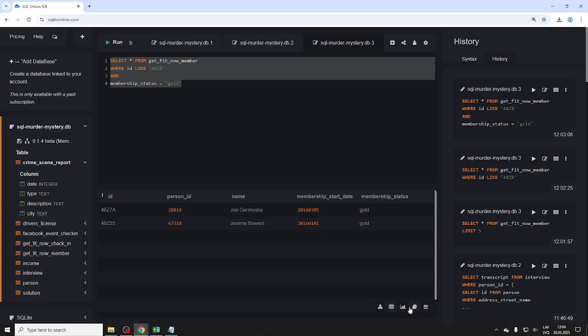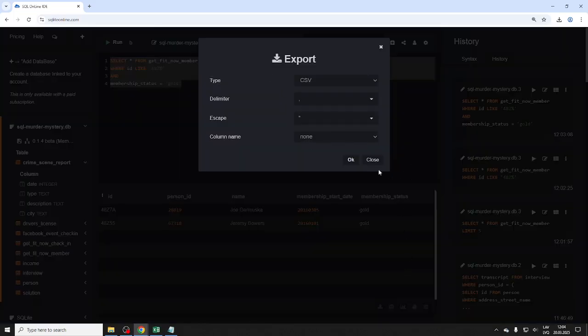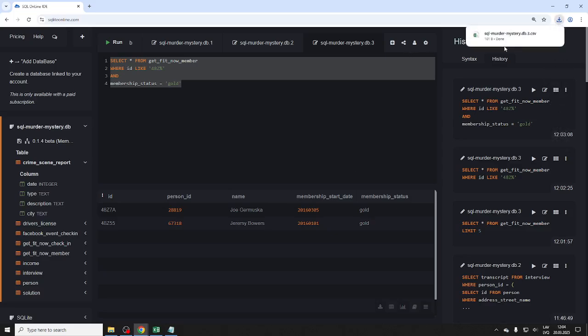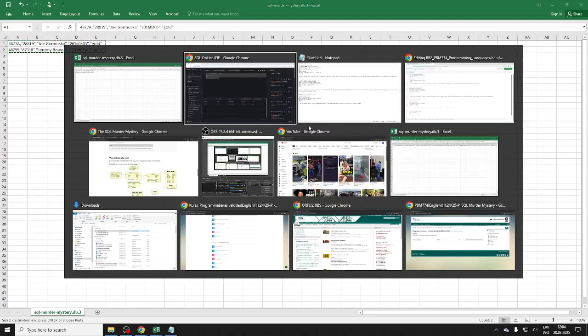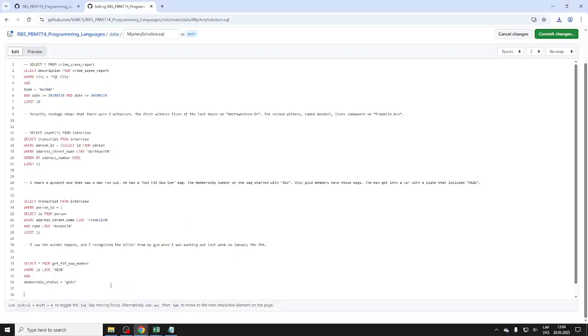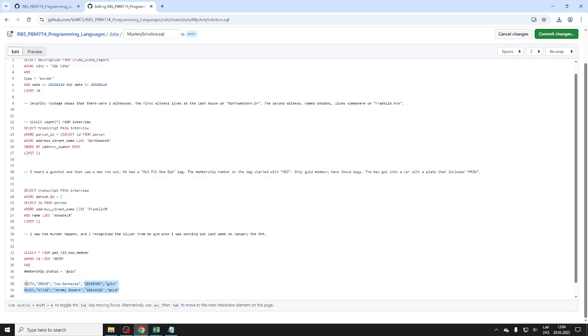Open table, open charts, open syntax box, open new. So let's export it to CSV. You can do JSON as well. Okay. So these are our 2 suspects. And again, you'll need to figure out which one it is.